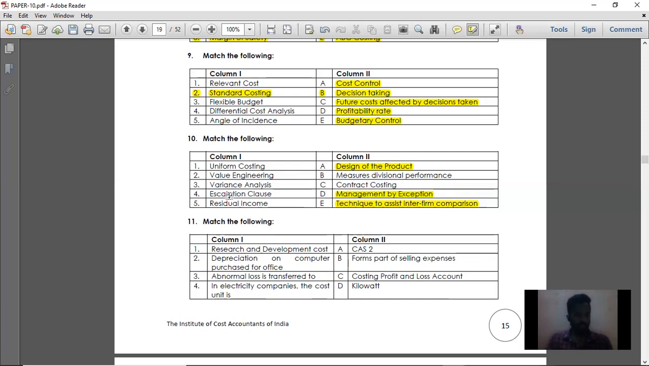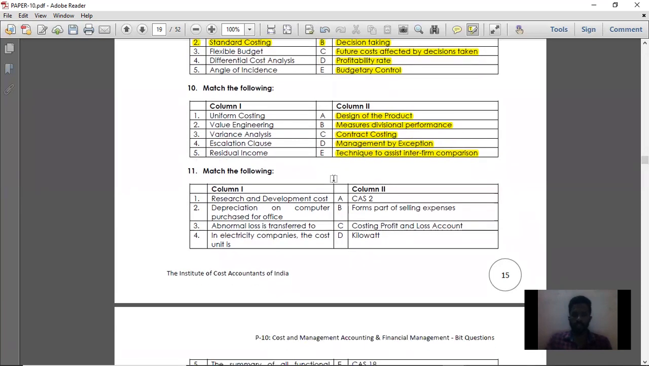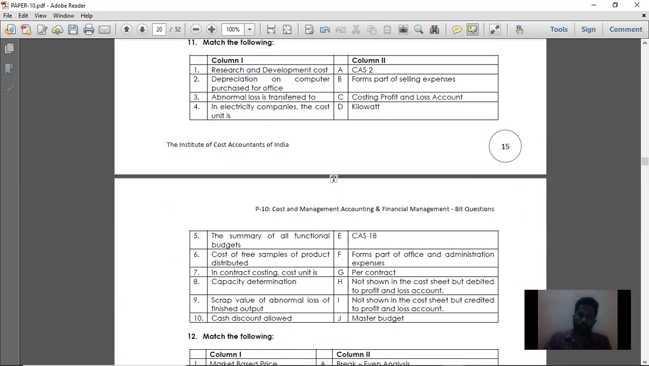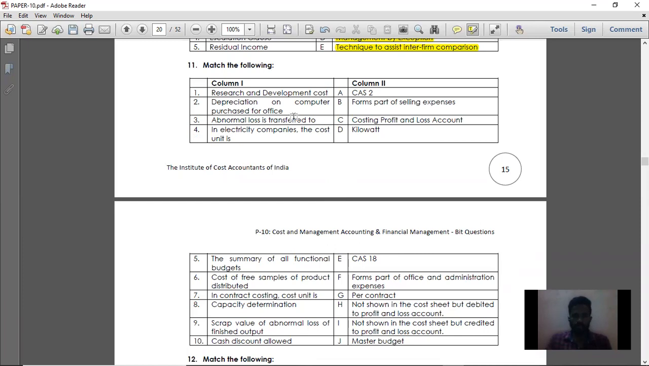Then point number 4 is escalation clause, which is nothing but contract costing. You will use this particular term escalation clause in contract costing. Then residual income. Residual income is nothing but a measure of divisional performance. So that is point number 5. The answer is option B, measures the divisional performance. Then moving on to the 11th, match the following. That is question number 11.